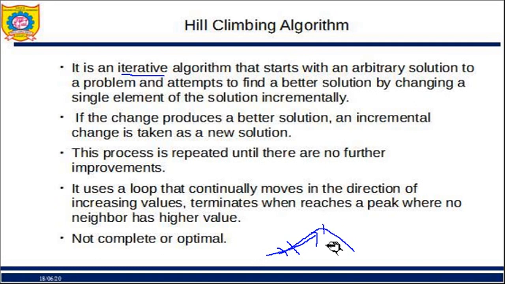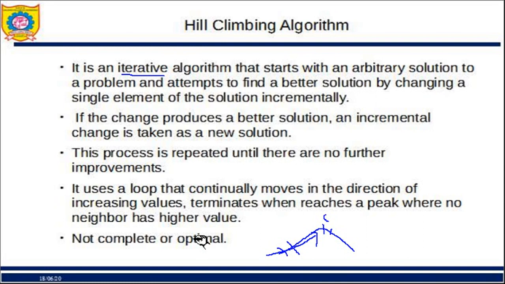So how will I understand that I have to stop over here? Because this is going to be my current state, and the current state will be compared with the next state. I'll find that the next state's value is less than the current state, whereas my criterion is to maximize, and hence this is the peak. What I set out to reach, I have reached. Now the problem with this is that it is not complete or optimal. I have prepared a separate video on the hill climbing algorithm. You should refer to that video to get insight into this.